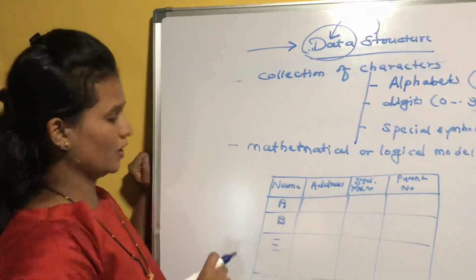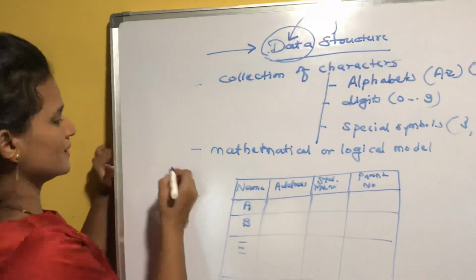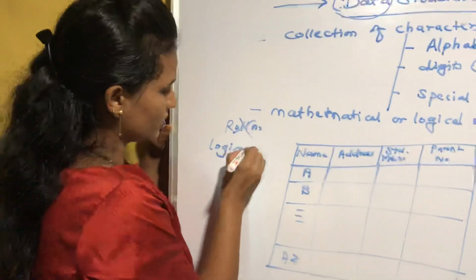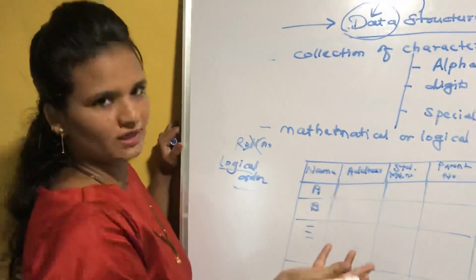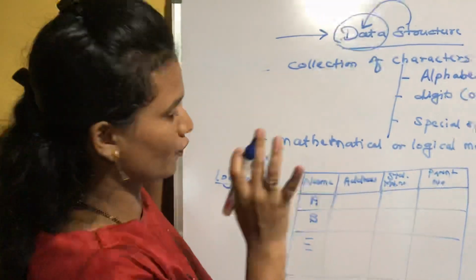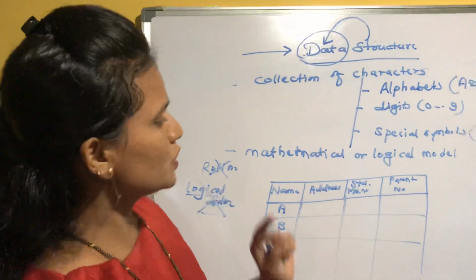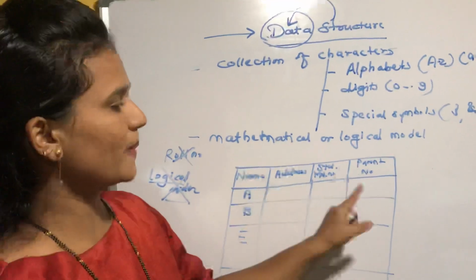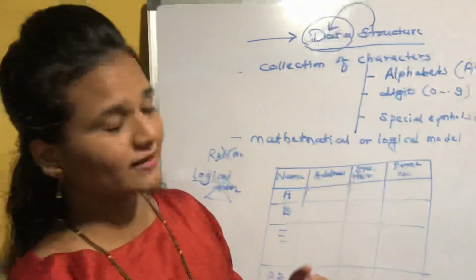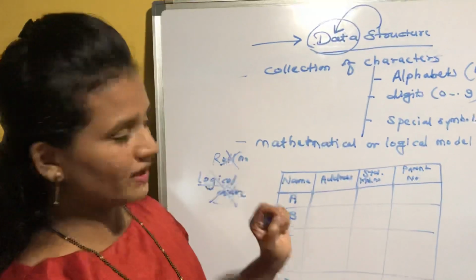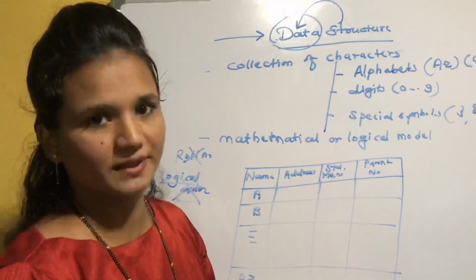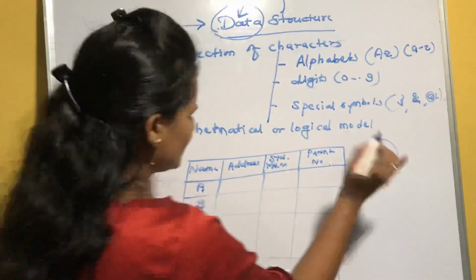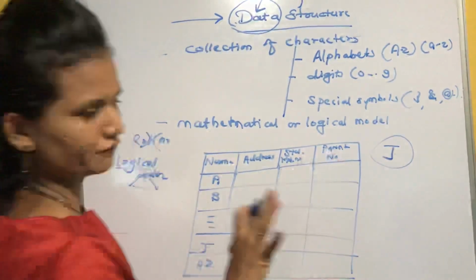Now there is one condition. For the time being, you just consider we don't know the concept of roll number, okay, and we don't know the concept of logical order. Logical order means alphabetical order, we can say. We don't know these two concepts for the time being. Okay. Now one of the students from this list comes to me and asks me to change his parent mobile number. Okay. Did you get that? He told me his name is, suppose, J.